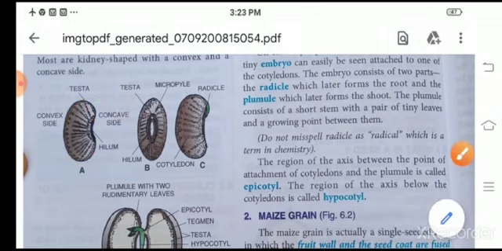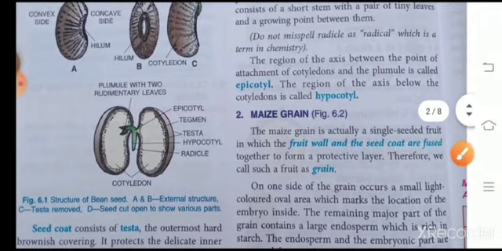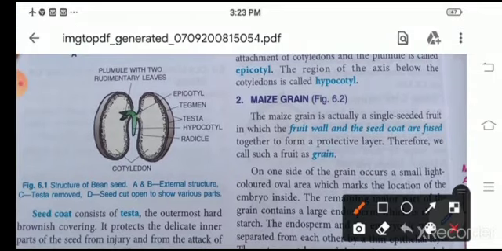Here, see, the seed is divided into two parts. Here is the epicotyl, then tegmen, the outer covering, testa, the hard covering, hypocotyl, then radicle, which forms a root, and plumule, which forms a shoot system.